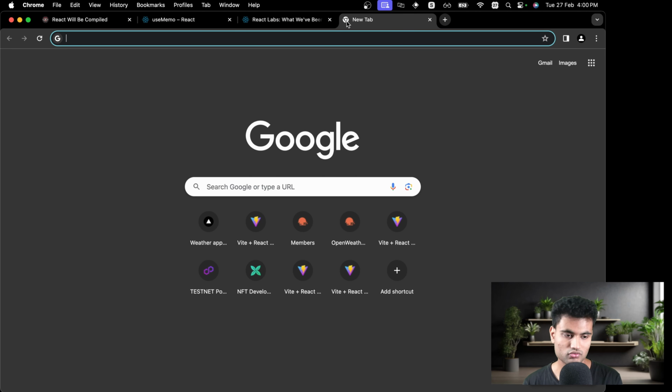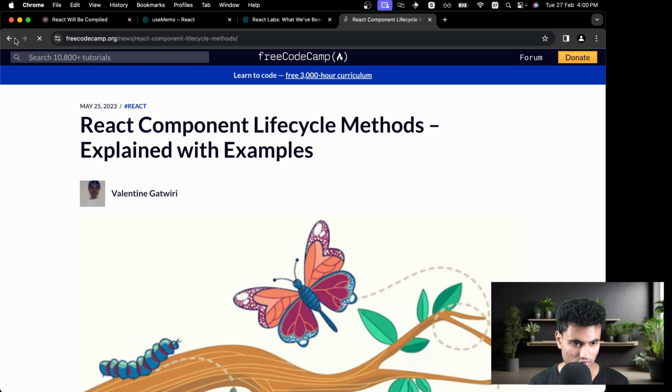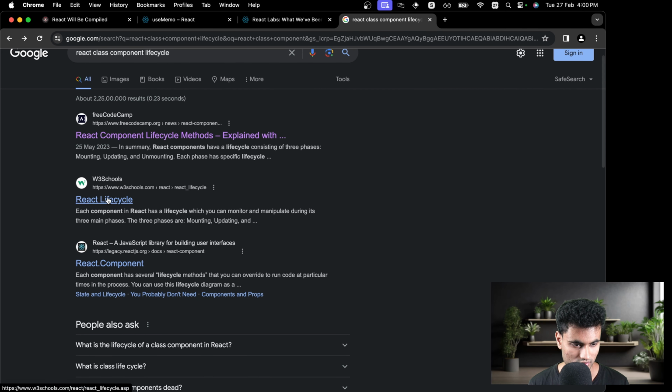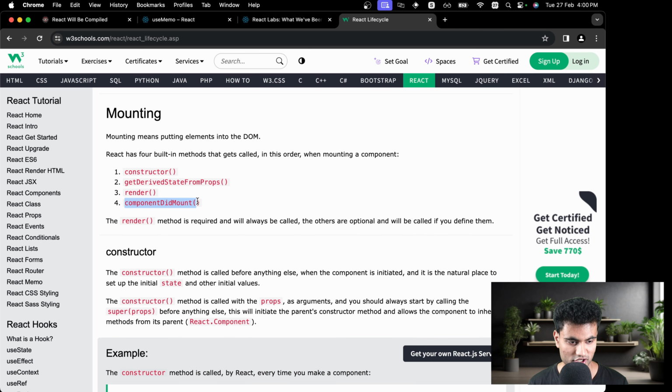So if I go on Google and search React class components lifecycle, maybe this one. Yeah, so there's a lot of things, like componentDidMount is pretty much doing the work of useEffect but with no dependency array. So if you want this function to be executed when the component just renders, you can do that, and you can have conditions to check if you really want to make any changes or not. Yeah, and there are a lot of different things here.